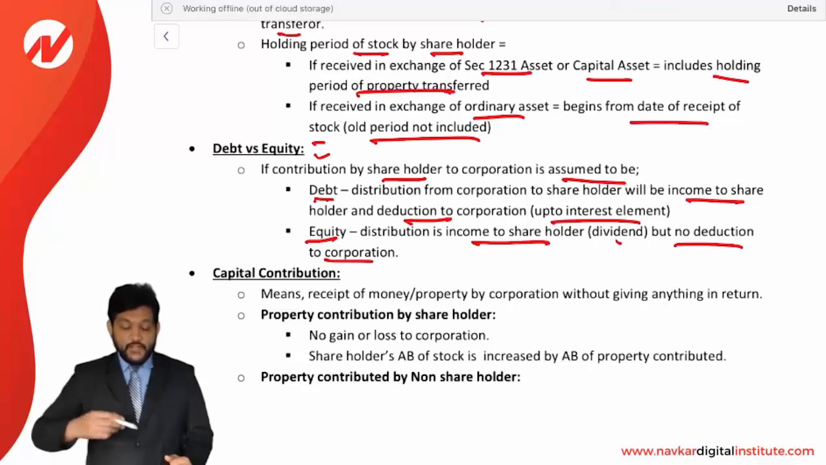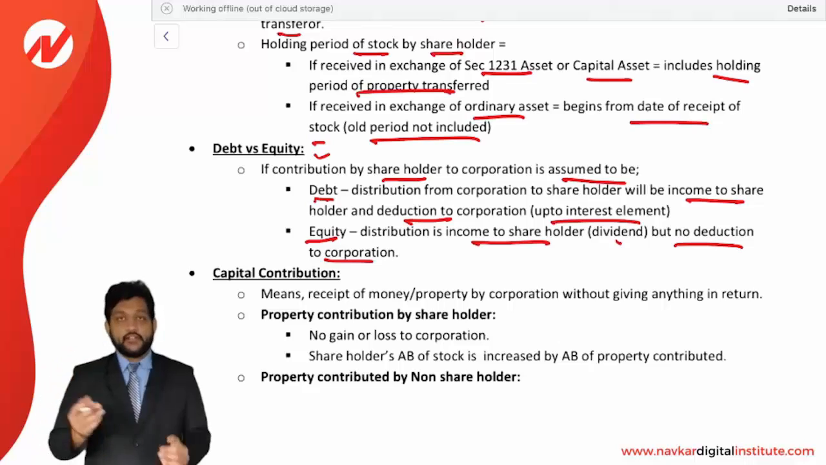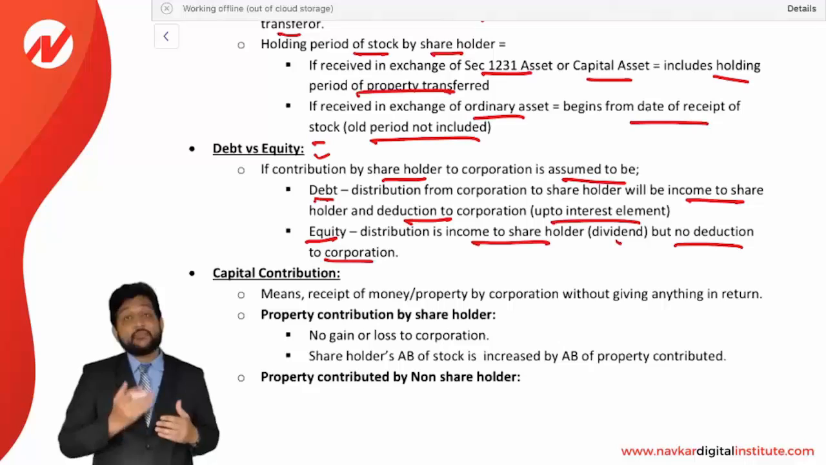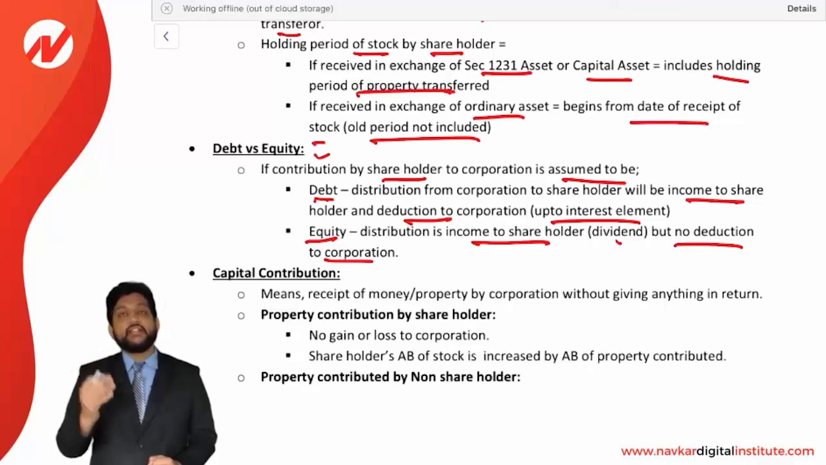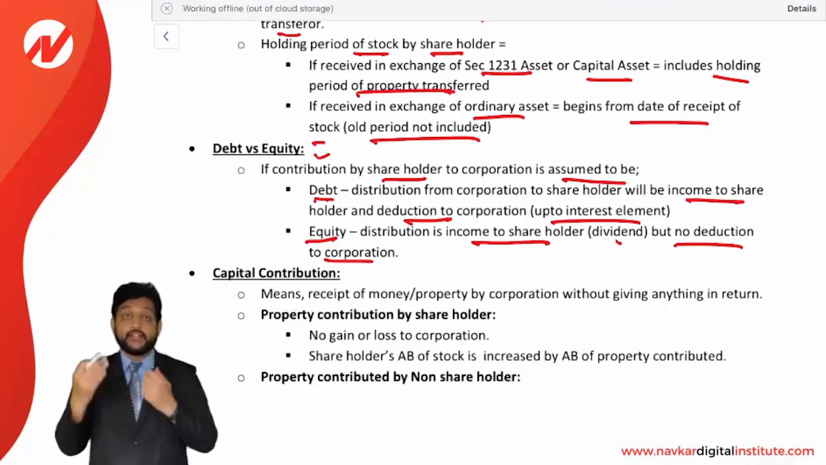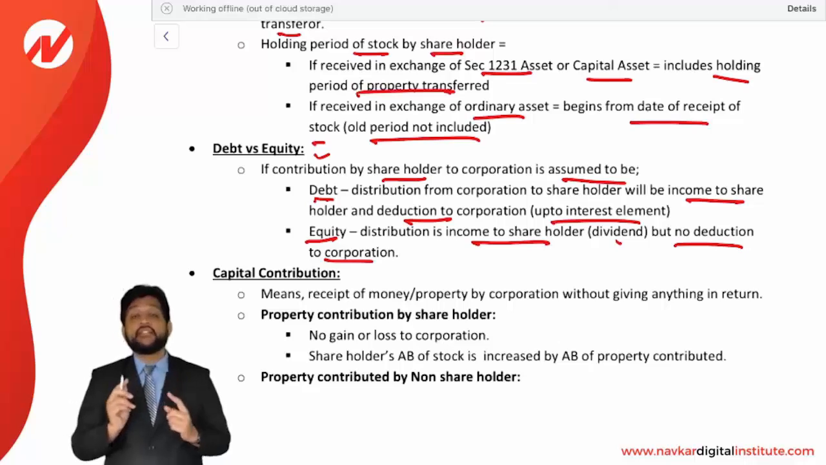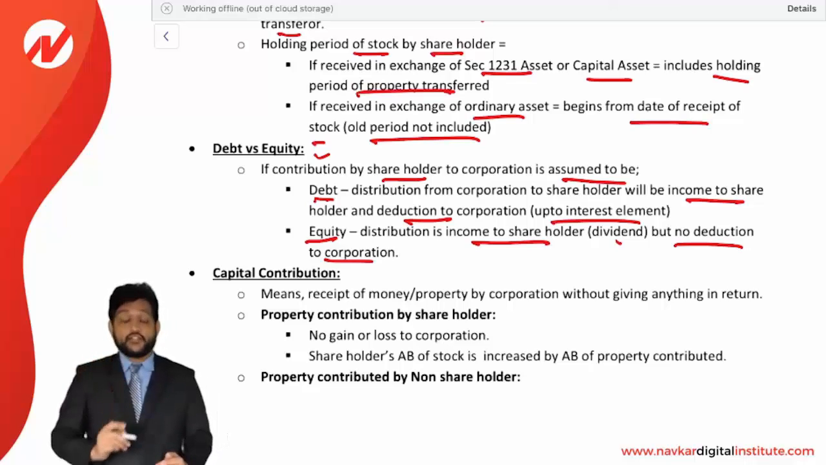So friends, if a contribution is considered as debt, then whenever a corporation is distributing something to the shareholder, it will be considered as interest income to the shareholder, the contributor, and an expense to the corporation. But if that contribution is considered as equity, then the distribution will be considered as dividend income to the shareholder, but it will not be deductible to the corporation. So just be very clear on it.